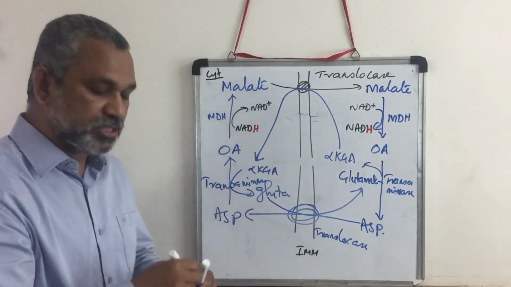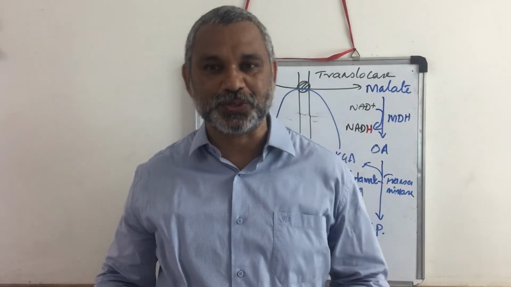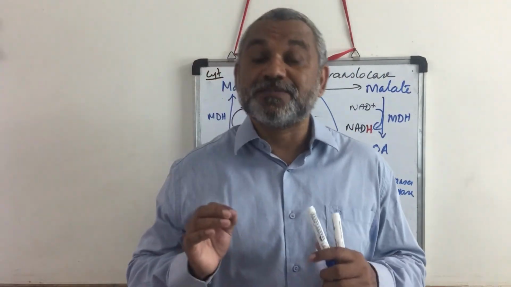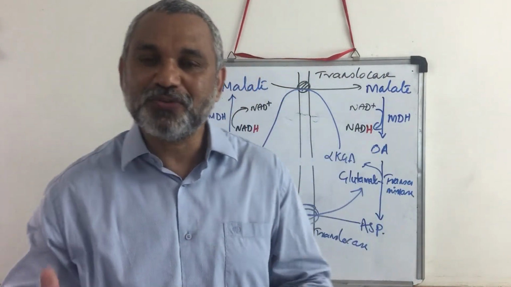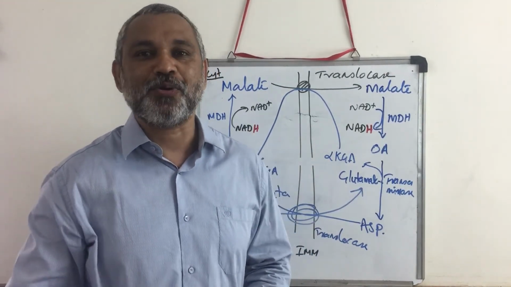Don't get confused because the same color is used. This is another transaminase, a cytosolic transaminase. So this is the overall malate aspartate shuttle that is used for transferring protons from the cytoplasm into the mitochondrial matrix.